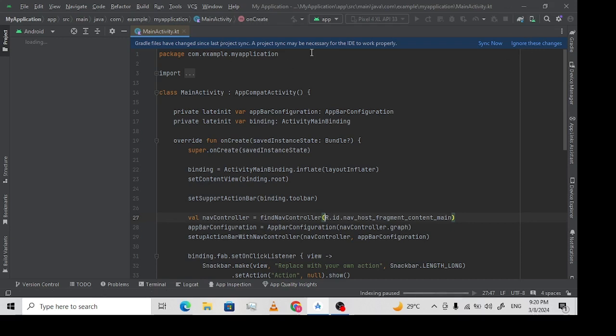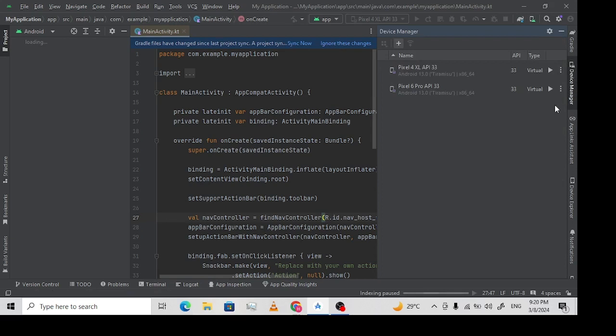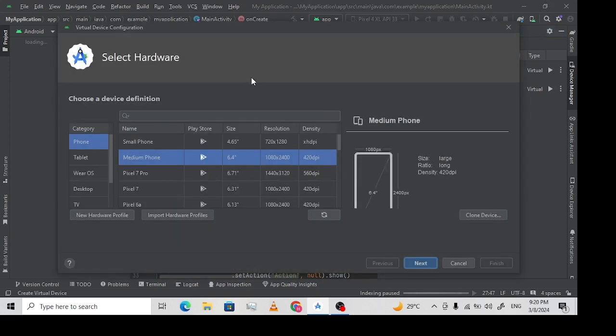You come over here to this side, you find Device Manager here, and then you create a new virtual device. You click on this plus button and then you create a virtual device. So you select the device you want.